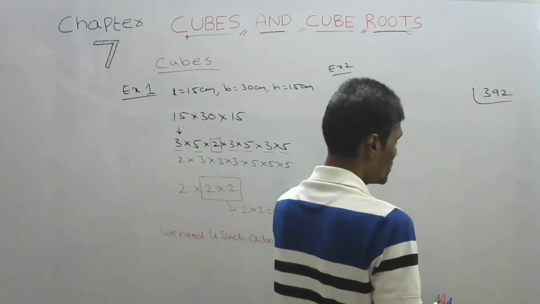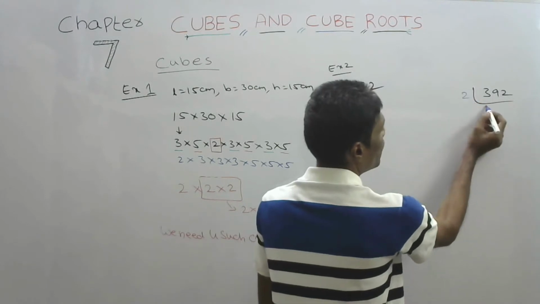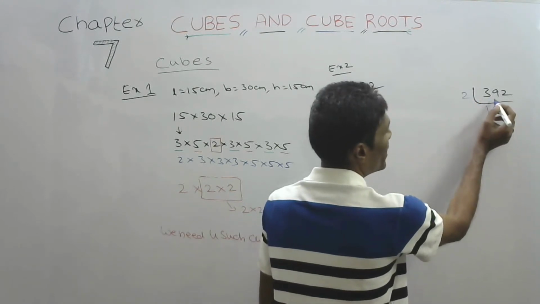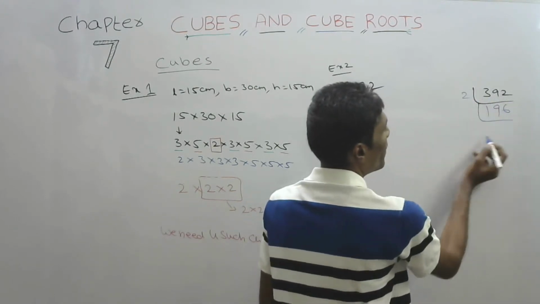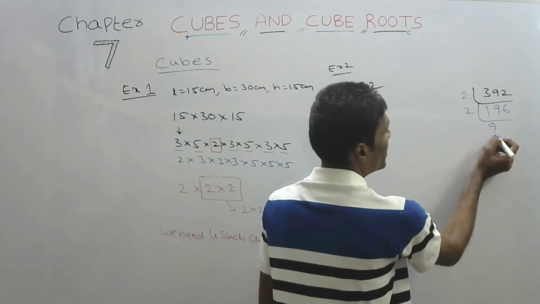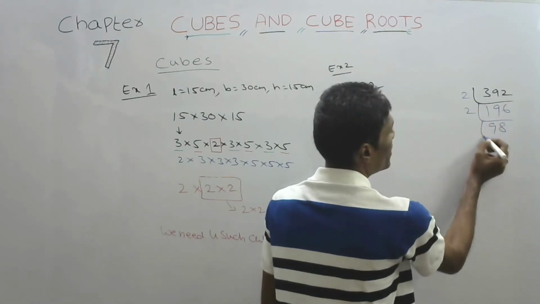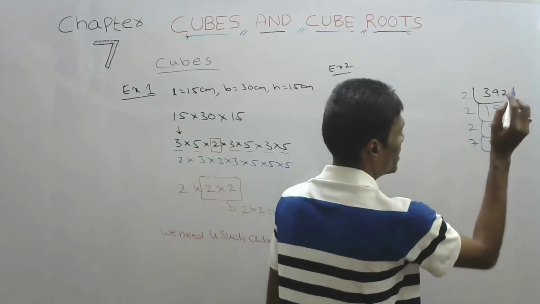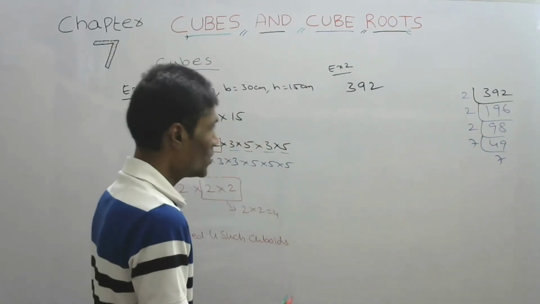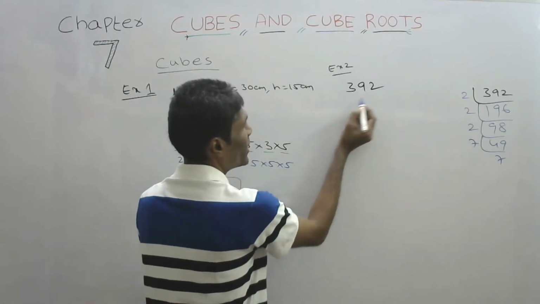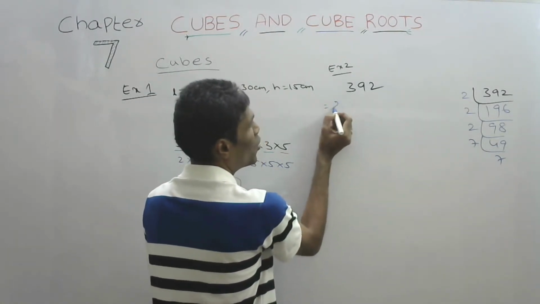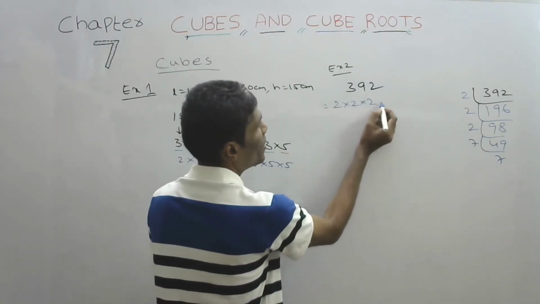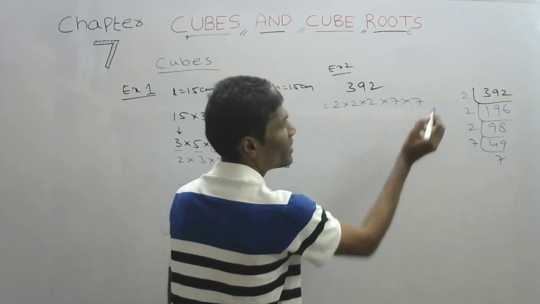Prime factorization. 2 ones are 2, 2 nines are 18, 2 2 6 are again 2 nines are 18, 2 eights are 2, 49 is 7 sevens are. So this 392 can be written as 2 into 2 into 2 into 7 into 7.